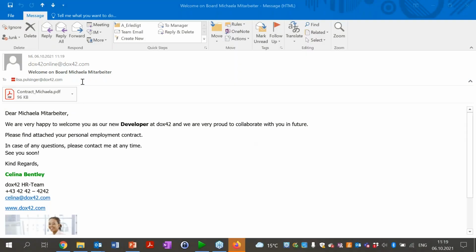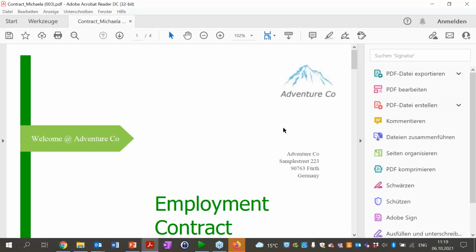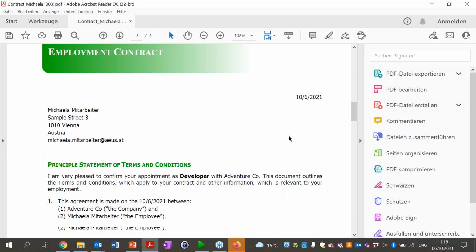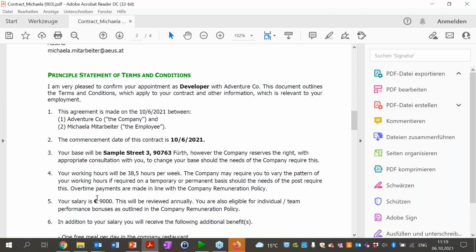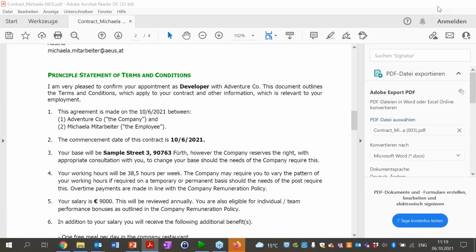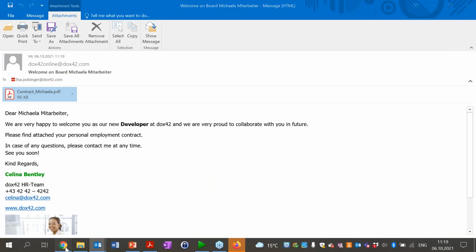I'm just quickly pausing the screen to open my emails to show you that, which will be there in a second. My emails, yes. So now you can see here I've received an email with the contract for Michaela attached, and here the raise to 9,000 euro was done also with our Power Automate connector.